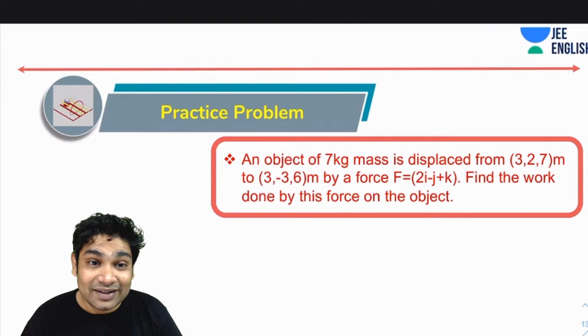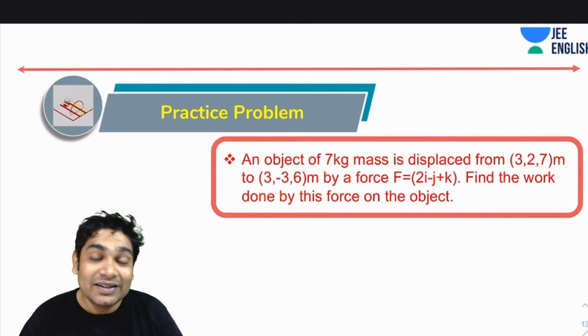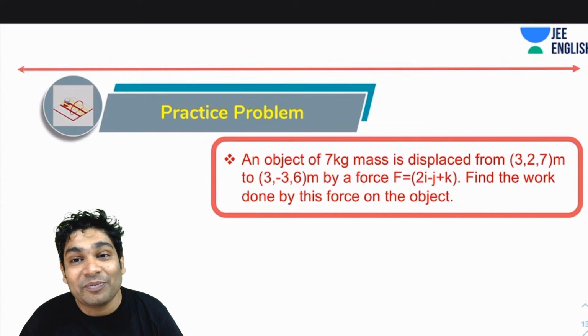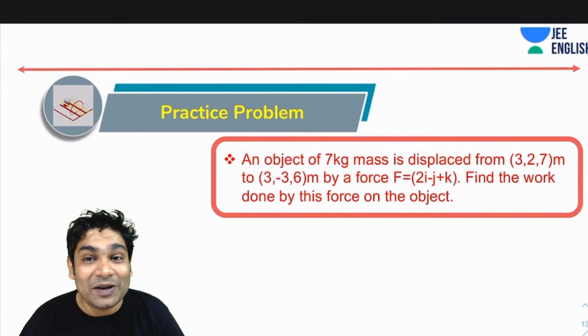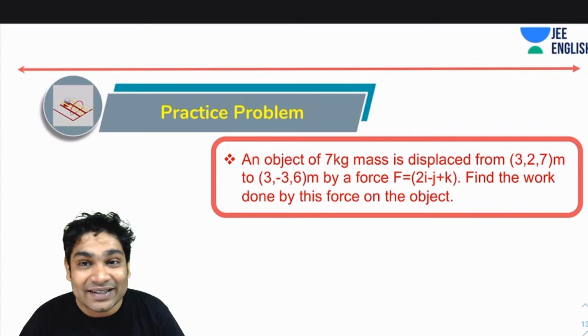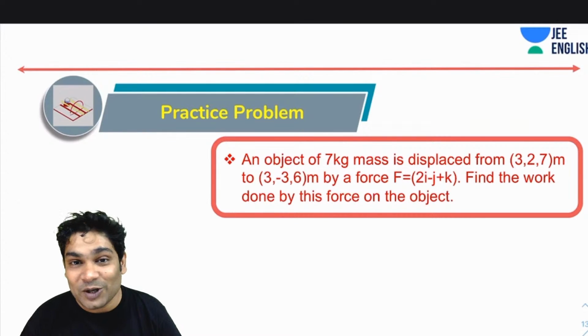Okay then, if you are feeling revised, why don't we warm up with a practice problem? In this problem, an object of mass 7 kg is displaced from a point (3, 2, 7) to (3, -3, 6) by a force of 2i cap minus j cap plus k cap. You have to find the work done by this force on the object. Hurry up, try to solve this. This is an easy one, just to warm you guys up.